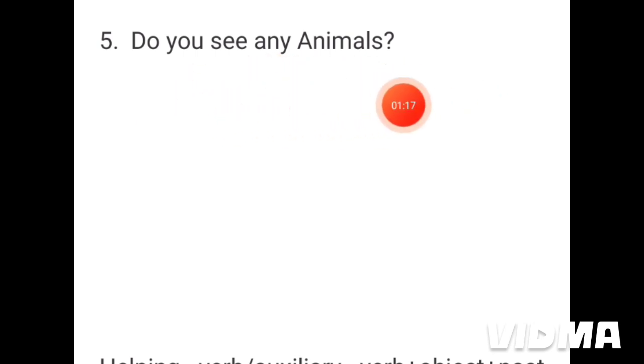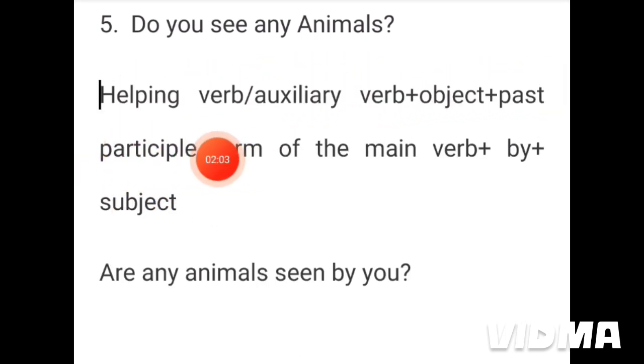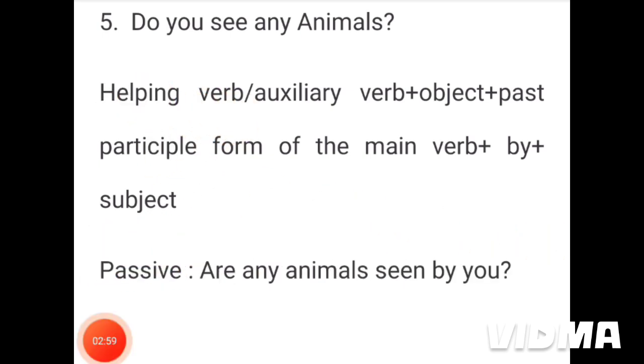Now look at the passive form of this sentence. I suggest you follow this rule. At first, we will place the helping verb or the auxiliary verb. Then we have to write the object in the interrogative sentence. Then we have to use the past participle form of the main verb. Then we shall write by and then the subject in the interrogative active voice. Now see the answer. This is the passive voice.